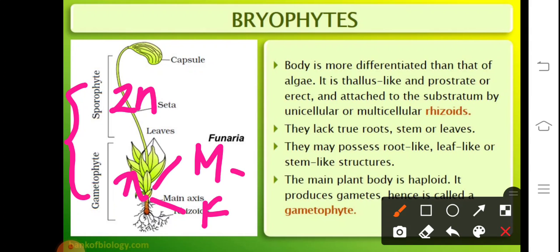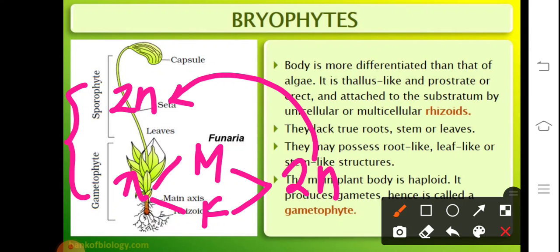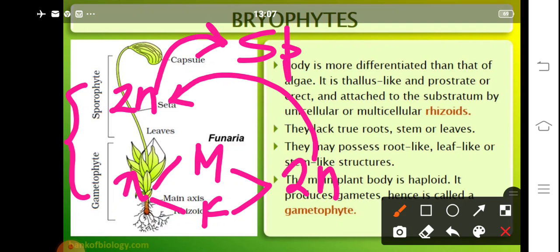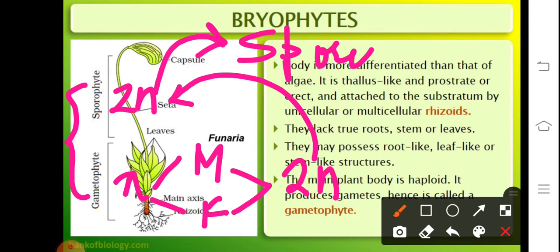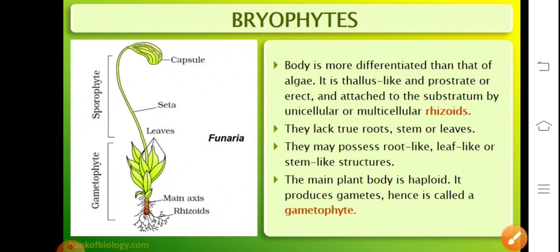Now these gametes will fuse to produce a diploid zygote, which later develops into the embryo. It will not undergo meiosis immediately and will give rise to the sporophyte, which is diploid in nature. The sporophyte later will undergo meiosis to produce the spores. The spores which are produced are haploid in nature.